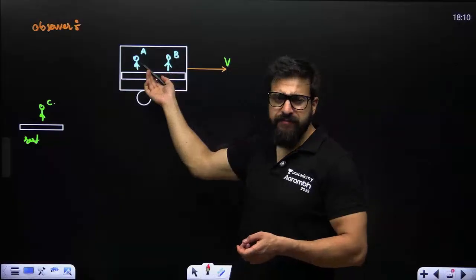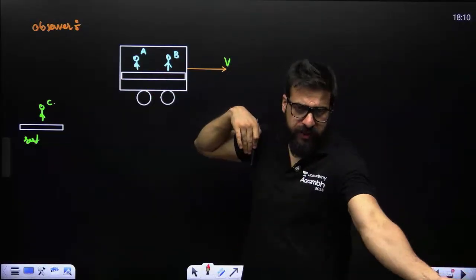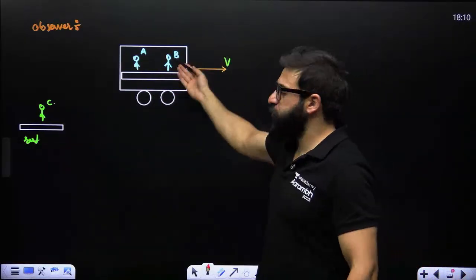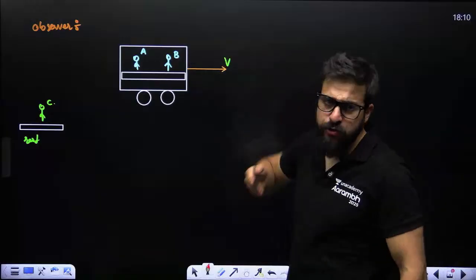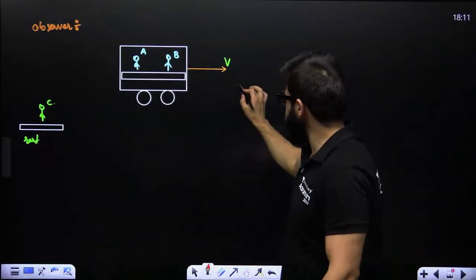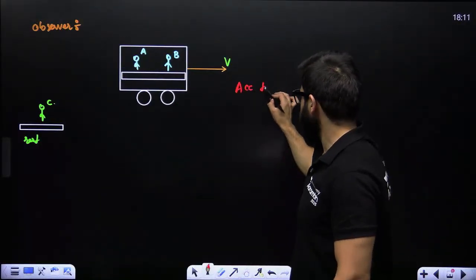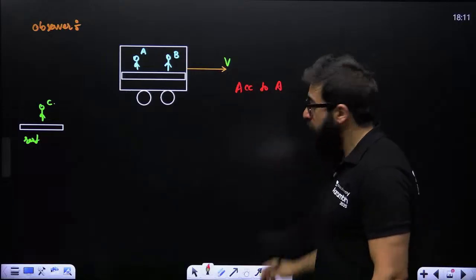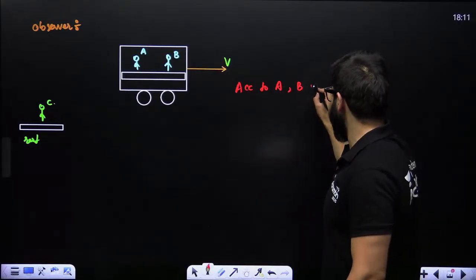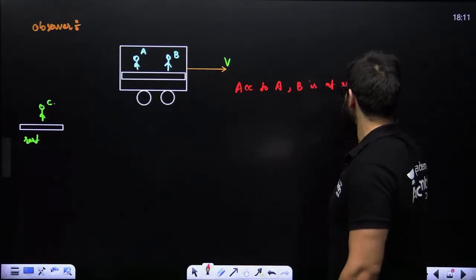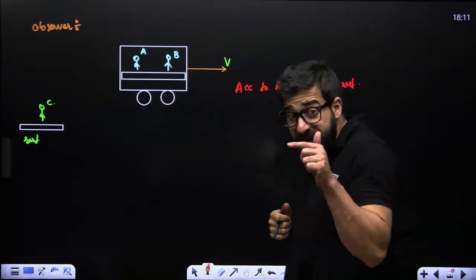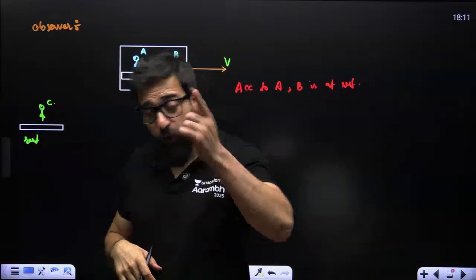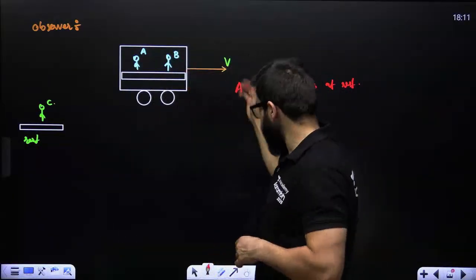A is saying B is just sitting next to me. I can speak to him, I can talk to him. He is absolutely at rest. So according to A, we say B is at rest. So when A is observing the situation, according to him, B is at rest.